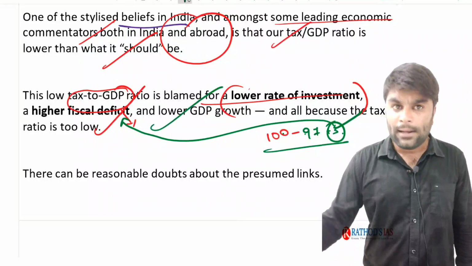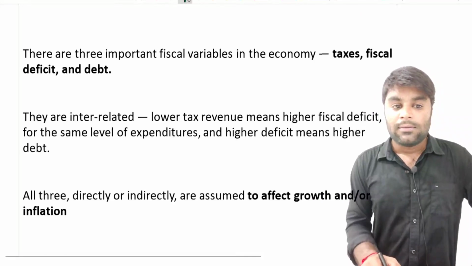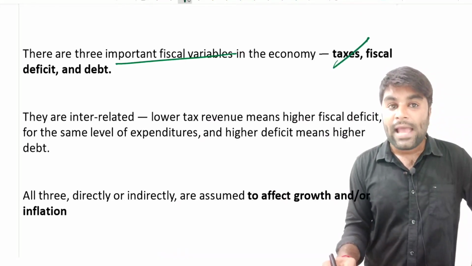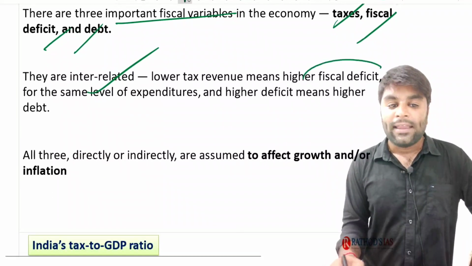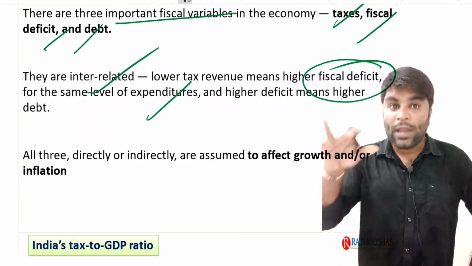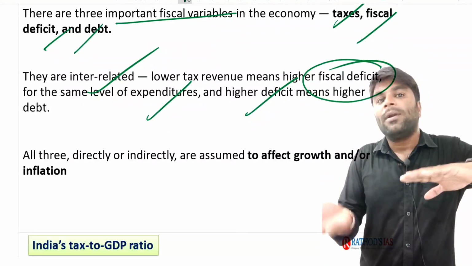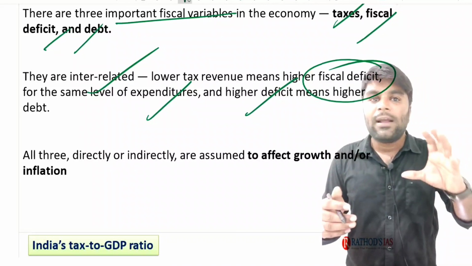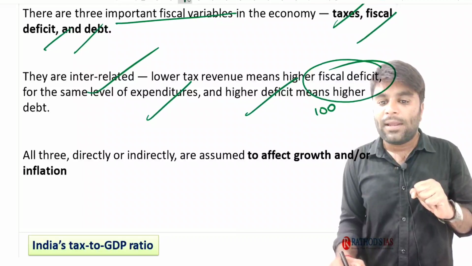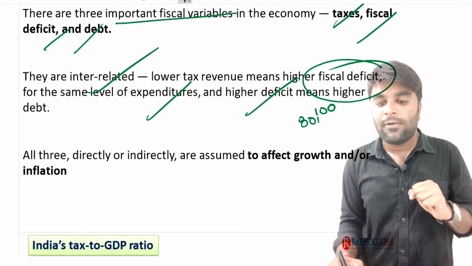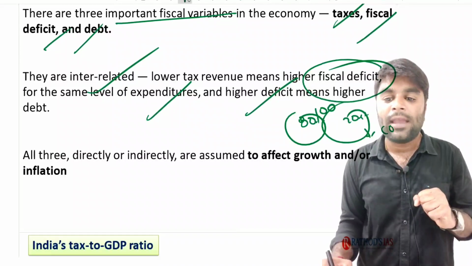And all these are interlinked together, just now we have understood in the example. So, there are 3 important fiscal variables in the economy, that is taxes, fiscal deficits and debt, and these 3 are interlinked. Lower tax revenue means higher fiscal deficit, lower level of expenditures, low capital formation, each and everything is low. See guys, whenever the government wants to make an expenditure, say for example, of 100, if it makes 80% revenue expenditure and 20% capital expenditure, how do you expect the capital formation to happen in the economy?